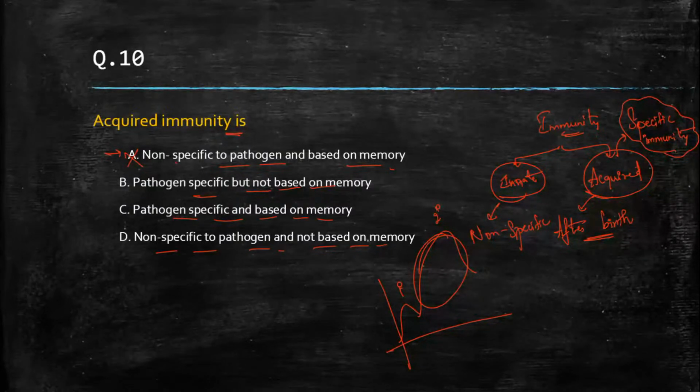So that is based on the memory that we have, and this is acquired immunity only. So acquired and based on the memory. Pathogen specific and based on the memory should be the correct answer here. All right. Chalo. I hope you are clear with this question. We'll go with the next question.